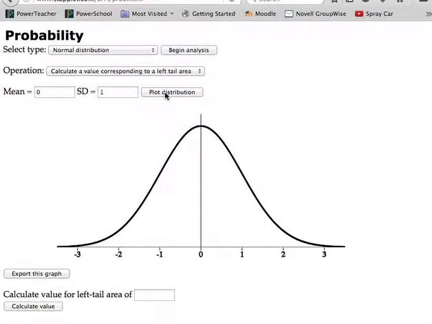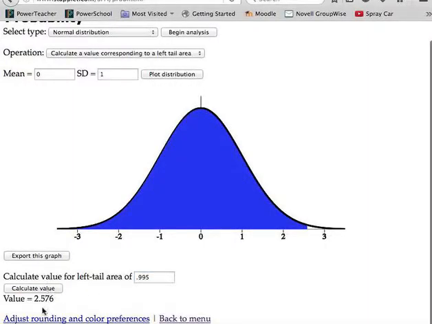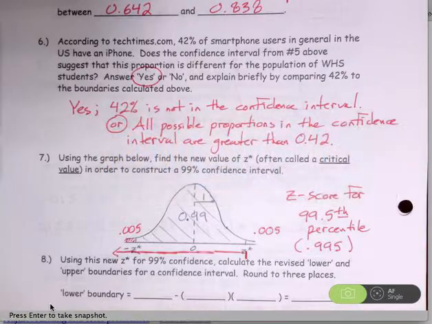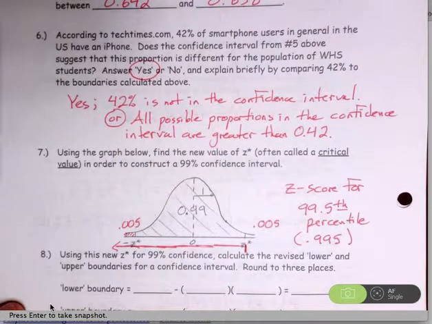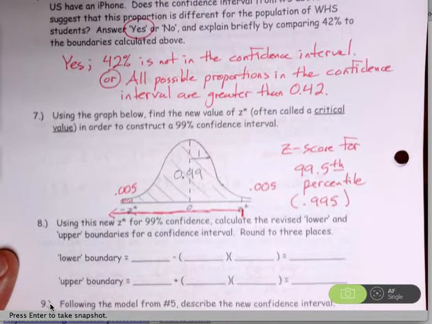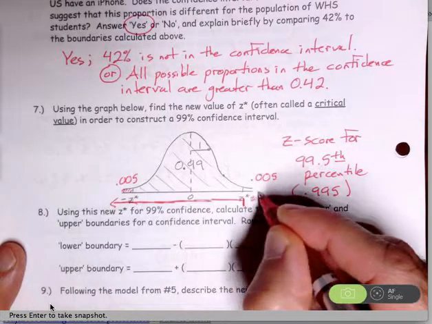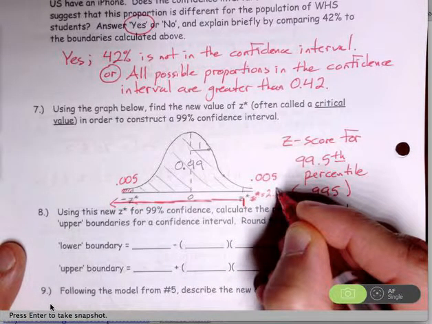That's the easiest distribution that I could use here. I'm interested in the 99.5th percentile, so I'll put in 0.995, and we'll calculate the z-score. We'll round that to 2.58. That's 2.58 standard deviations above and below the mean, how many I need to go in order to establish a 99% confidence interval. So this z star right here is 2.58.